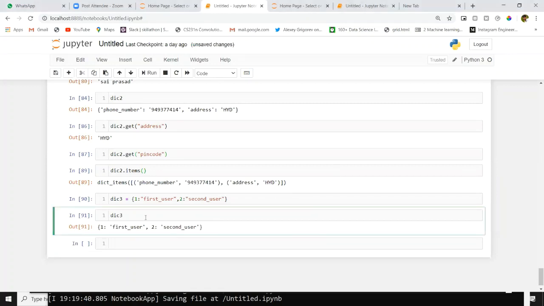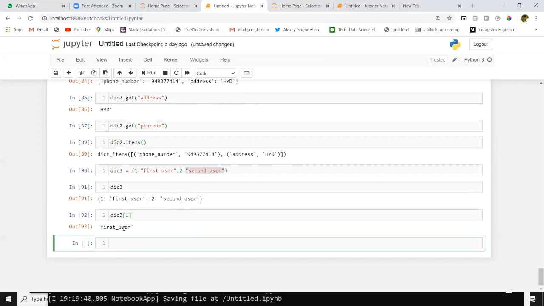Now I created a dictionary 3. Here I gave the key as a number, the value is first user, and again I am giving 2 as a key and second user as a value for that key. Now I can access it this way: I directly give the number here and I will get the output. A key may be a string or a number. You can use anything.